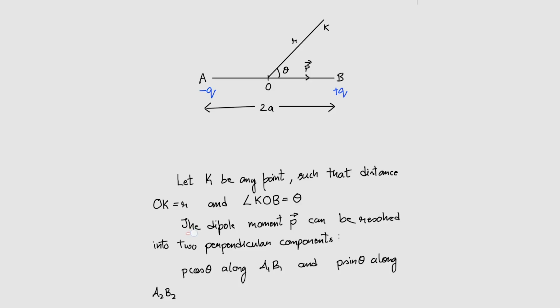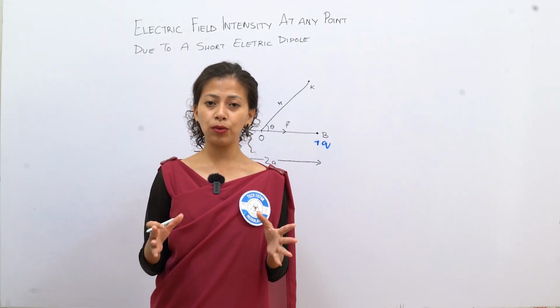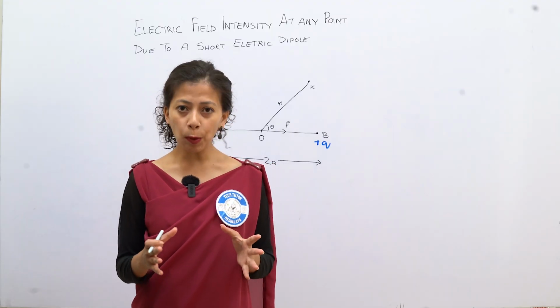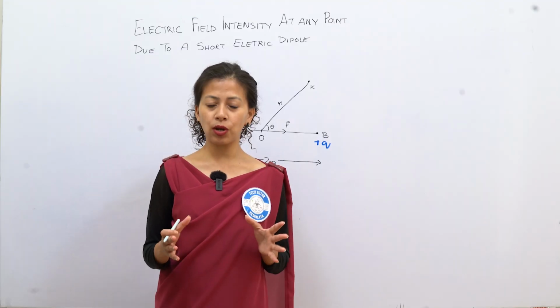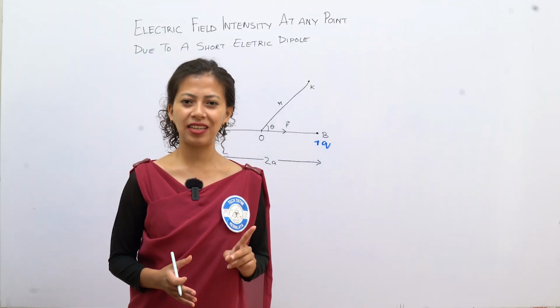This dipole moment P can be resolved into two perpendicular components. If you still remember, when you resolve a vector into two perpendicular components, the components are in terms of sine theta and cos theta.